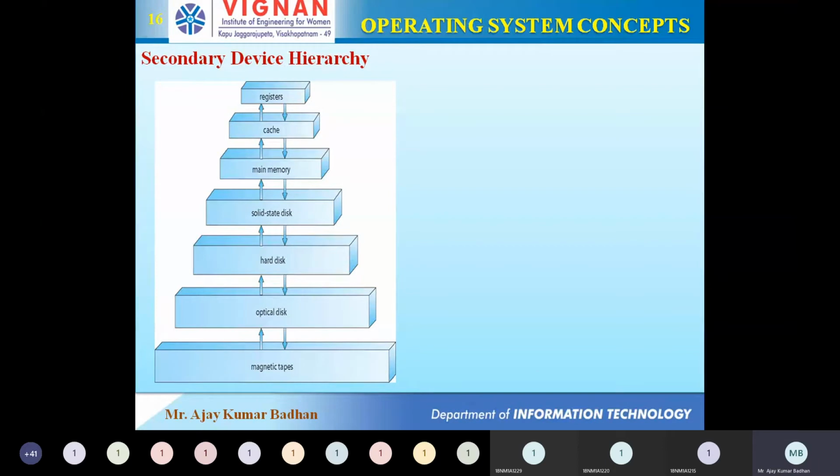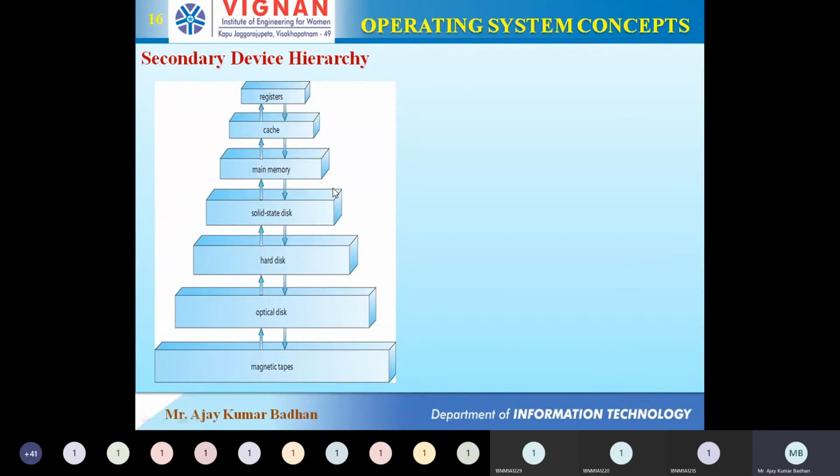The cost of the cache will be less than the cost of a register. The cost of main memory, that is your RAM, will be less than the cache memory and register. These are very costly. And if you go for a solid state disk, the cost will again be less when compared to your main memory, cache, and register. So going from top to bottom, cost keeps getting decreased.